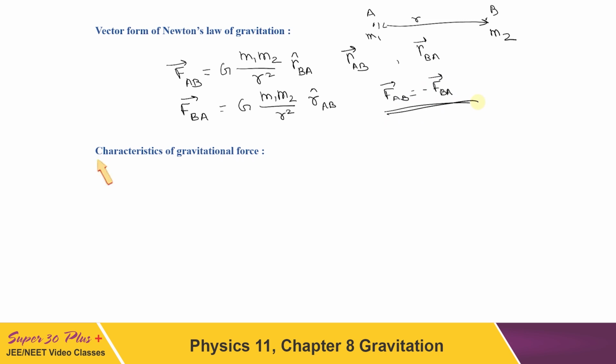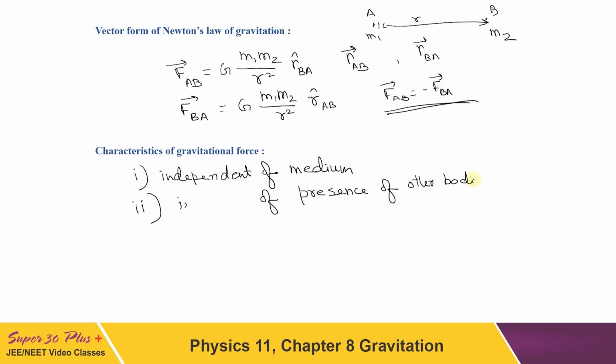Now let us see what are the important characteristics of gravitational force. The first characteristic is that it is independent of the medium. It does not depend whether there is any solid medium or liquid or gas or vacuum between two masses. The second characteristic is that it is independent of presence or absence of other bodies. That is why we can apply superposition theorem as well for the gravitational force, which we will see later.